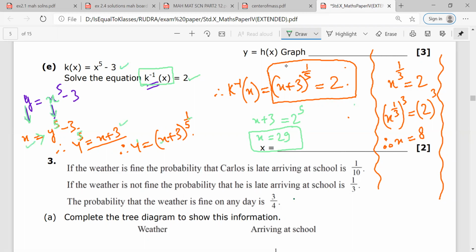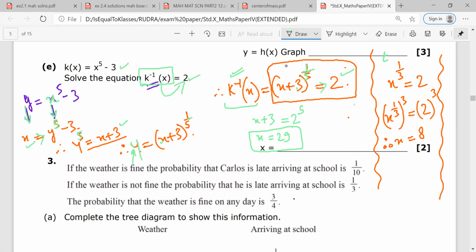Once I have the value of y, then this y is actually my inverse function. k inverse x is equal to (x plus 3) to the power 1 by 5. But the value of k inverse y is 2. So this would be equal to 2. So the equation that I need to solve is this. (x plus 3) raised to power 1 by 5 is equal to 2. How do I solve this?